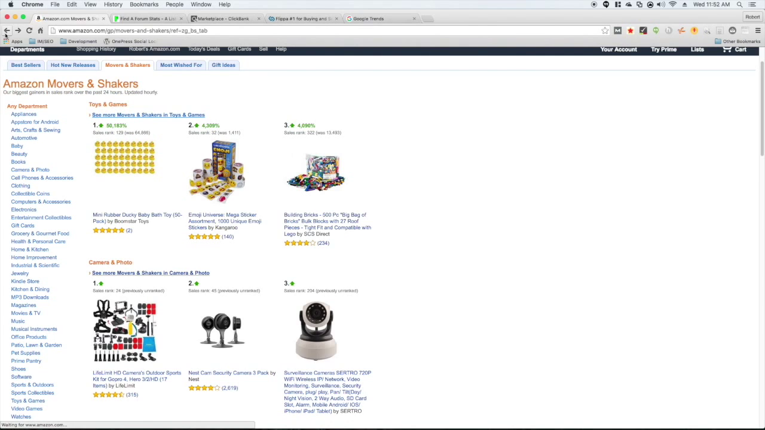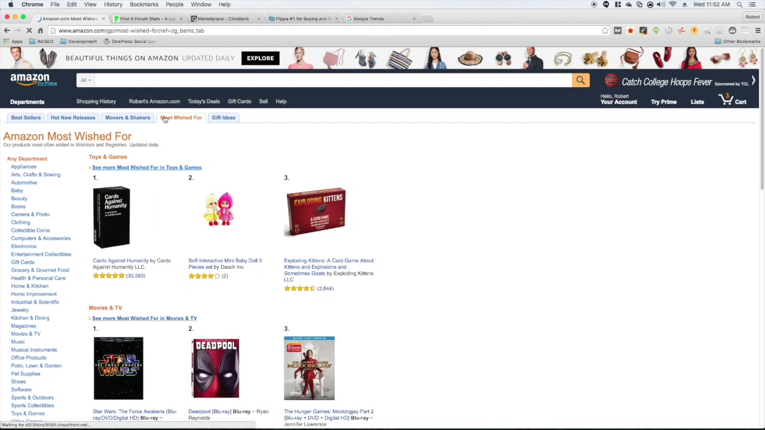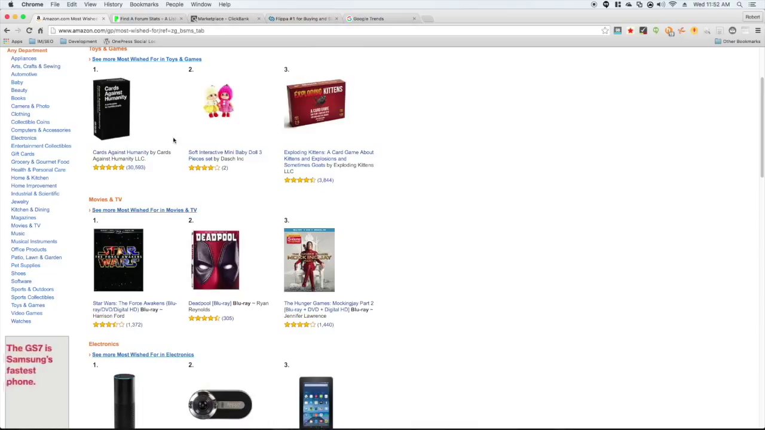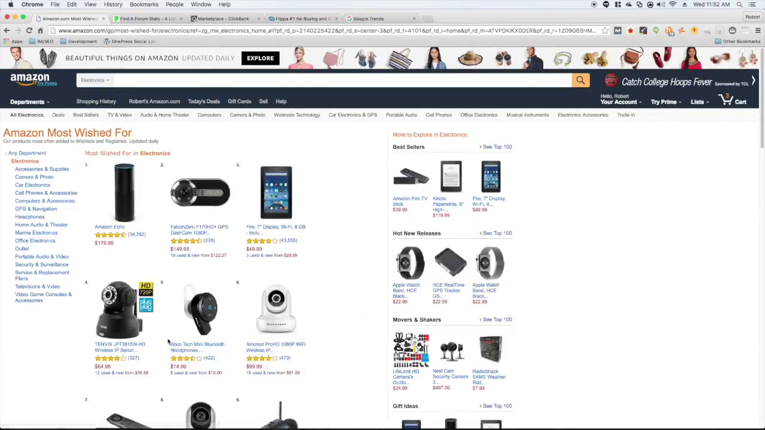You can also go back to bestsellers and look at Most Wished For. You can start to go through here, and let's go to cameras again.